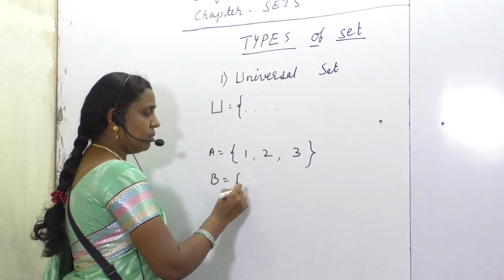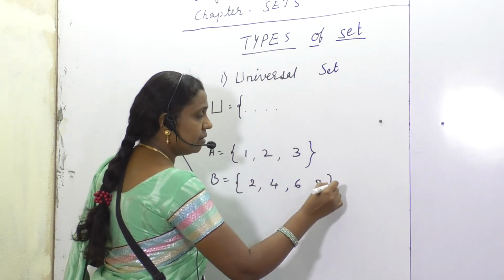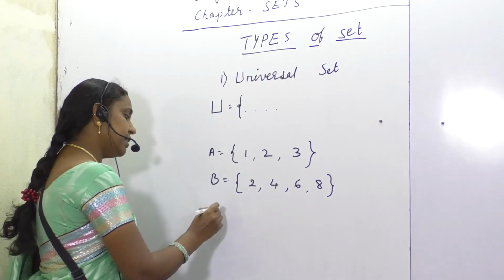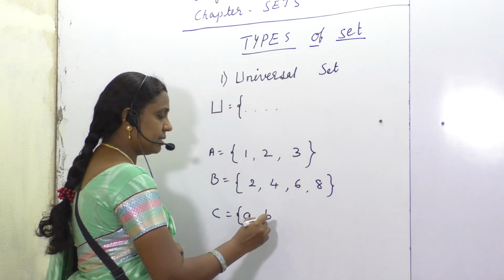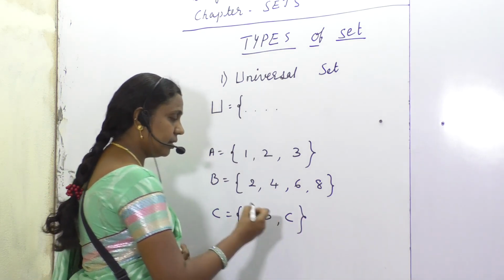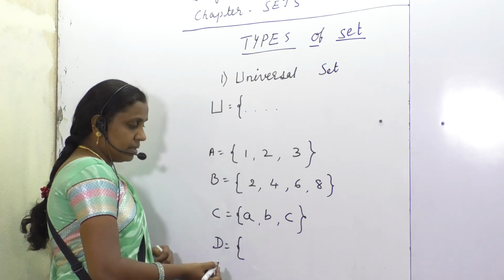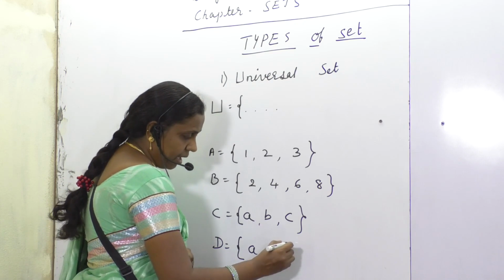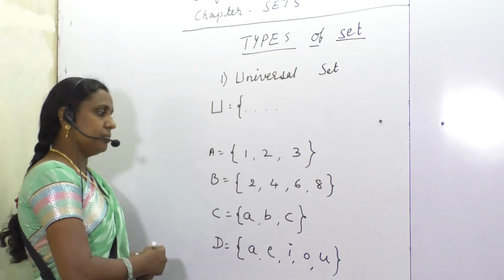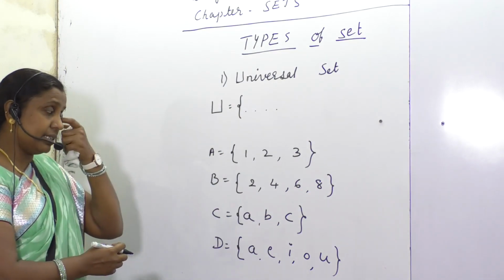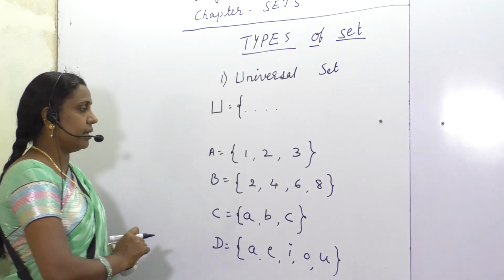Set B is one more set which contains even natural numbers. Set C is one more set which contains alphabets, right? And set D contains A, E, I, O, U, these are vowels of the English alphabet. So it is a very simple example I have considered here. A, B, C, D, how many are there? Four sets are there, right?